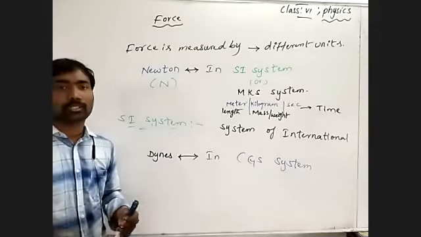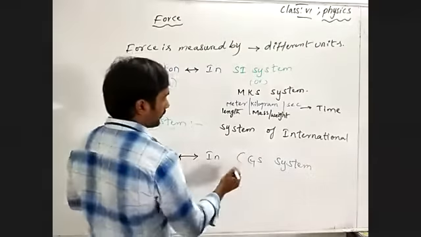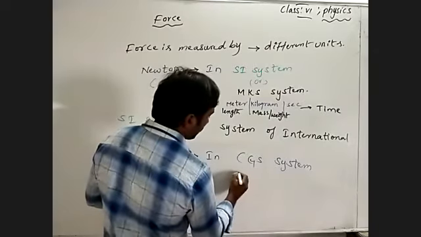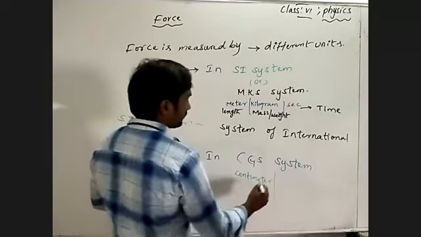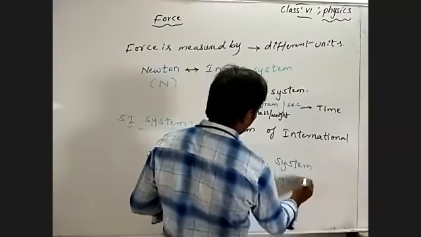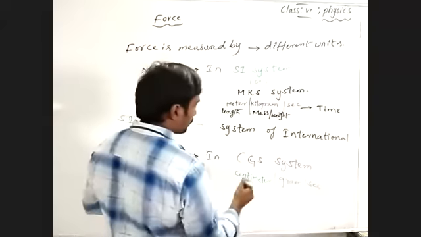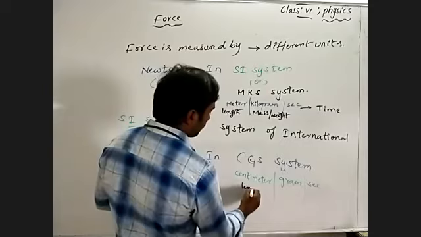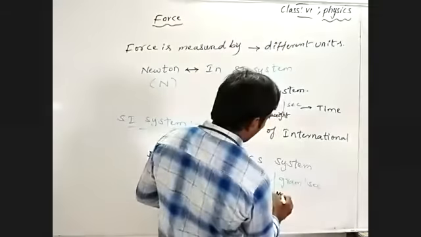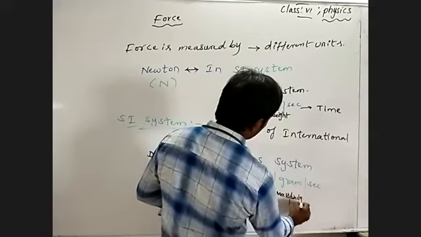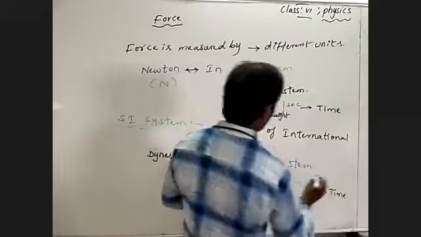CGS means C is centimeter, G is gram, and S is second. Centimeter is the unit of length, gram is the unit of mass or weight, and second is the standard unit of time.